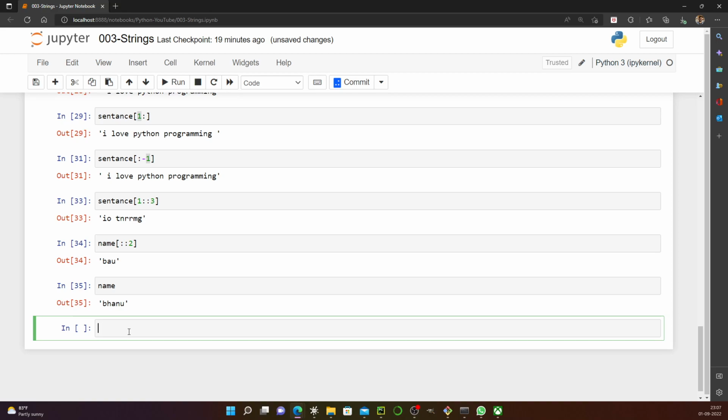There is a lot to this, but another very important thing which I want to cover is reversing the string. In Python, it's very easy. Just with this command, I can reverse any string.